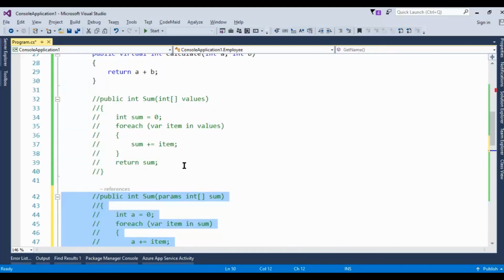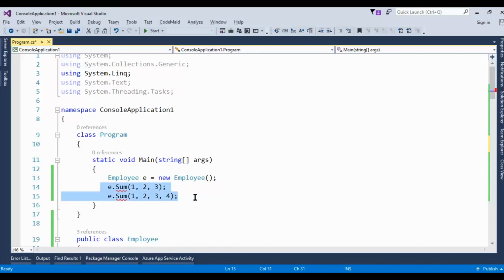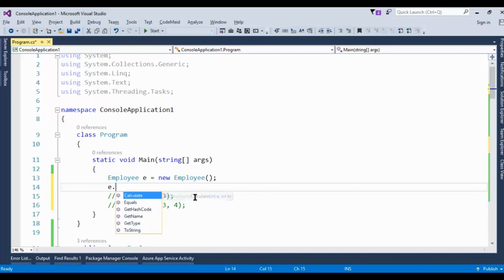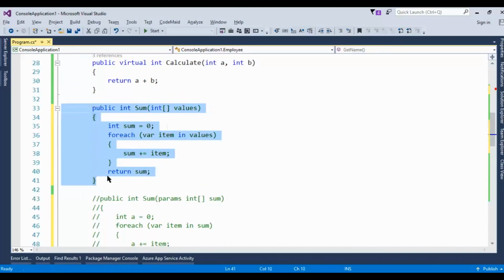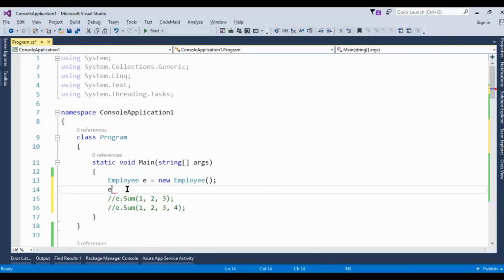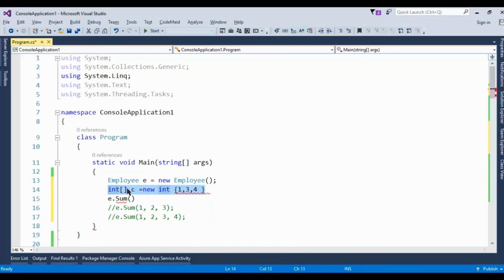Control KC is a shortcut, and let's comment it out. And suppose e dot, what is the method name? Sum only. e dot sum, and let's declare int c. Okay, so here we can say new int, and here we can declare 1, 3, 4, or what we can do directly, we can write like this.